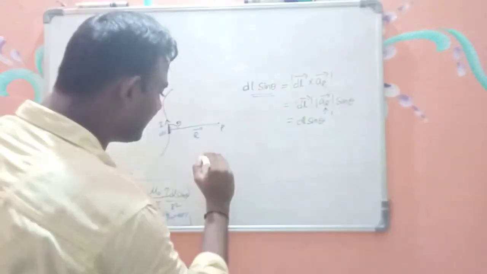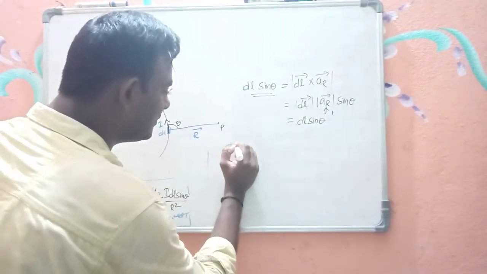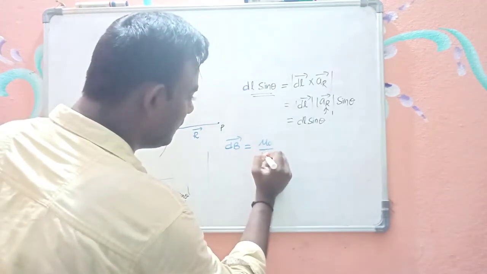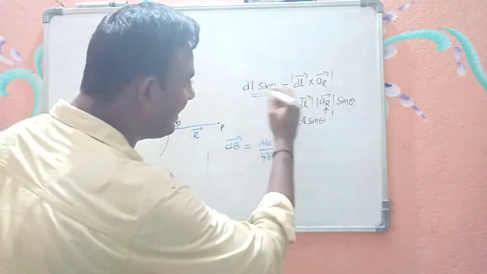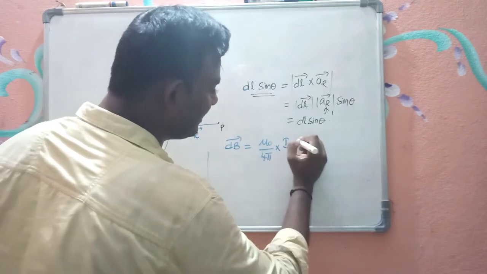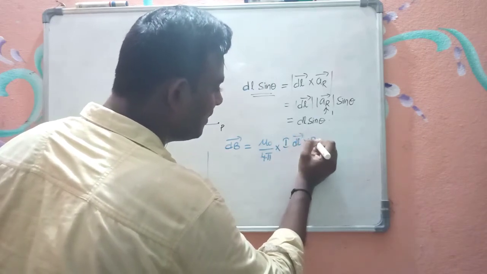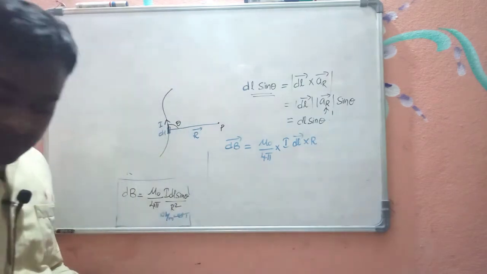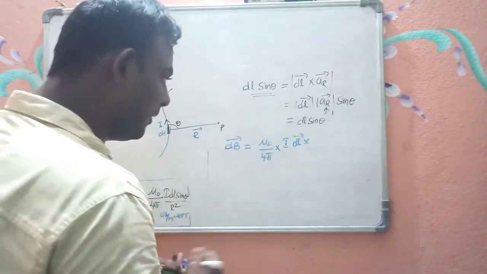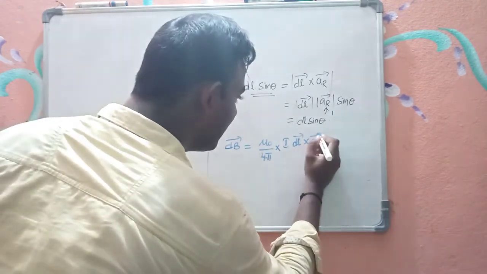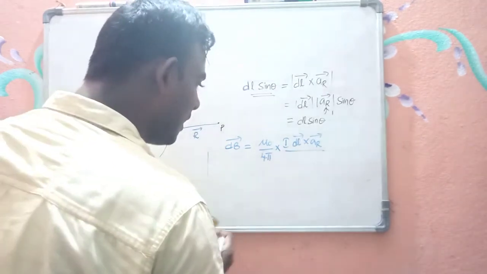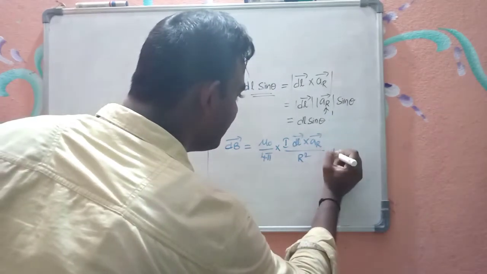So how can I write dB bar now? dB bar is equal to mu naught by 4 pi, as it is, IDL sine theta. I is a current, so it is a scalar. So I into dl sine theta can be written as dl bar cross ar bar, right? Not r bar, sorry, it is ar bar. dl bar cross ar bar by r square, Tesla.